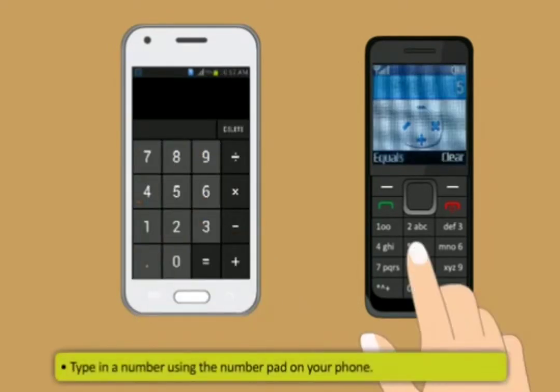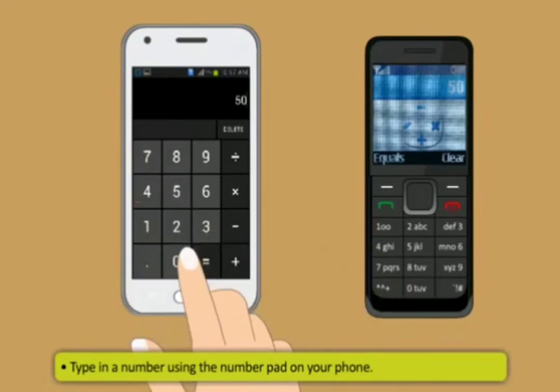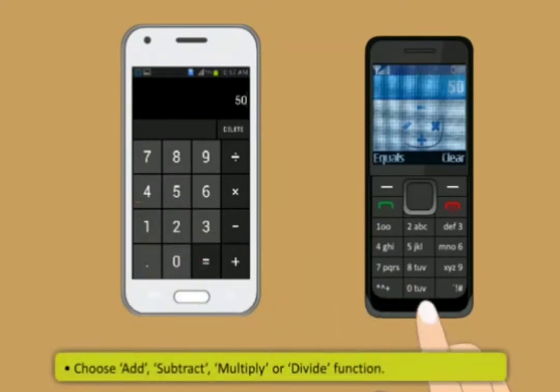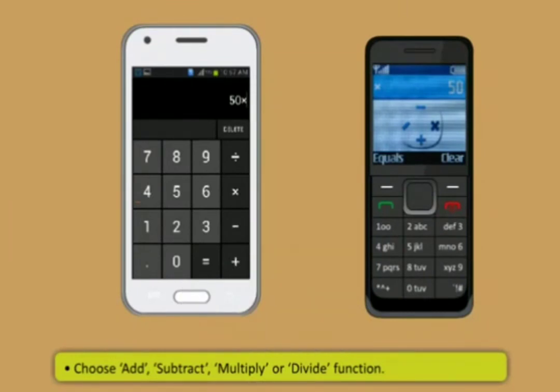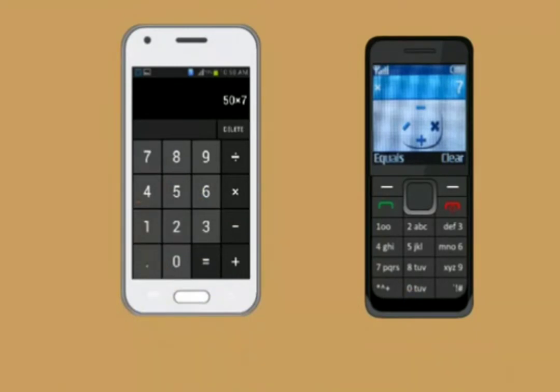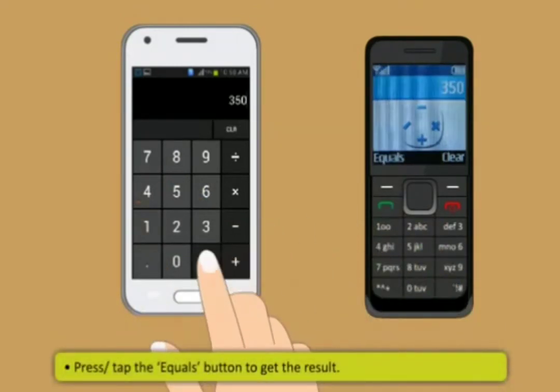Type in a number using the number pad on your phone. Choose Add, Subtract, Multiply or Divide function. Type in the second number. Press or tap the equals.